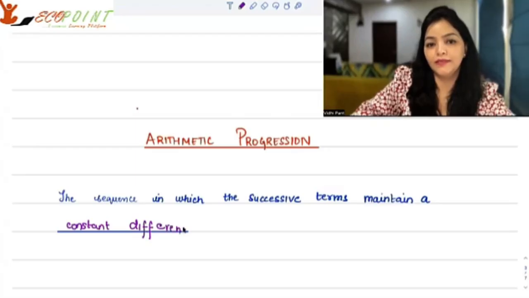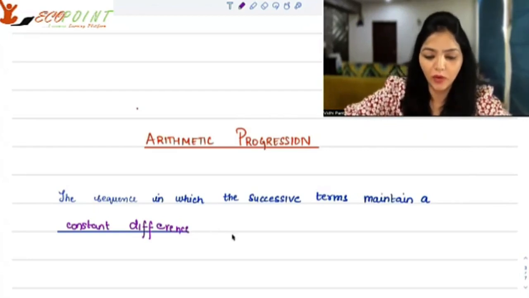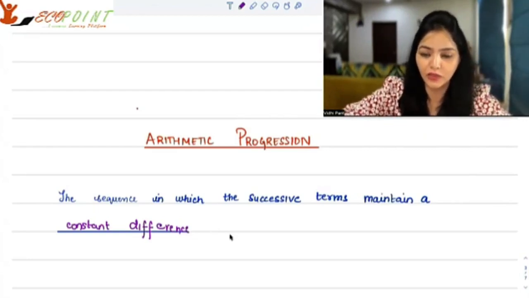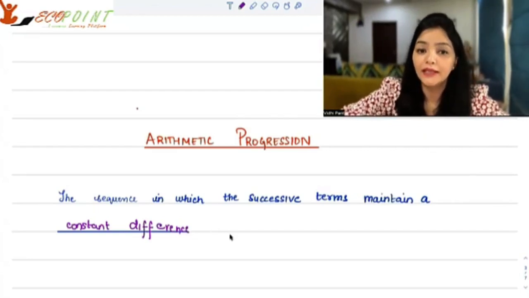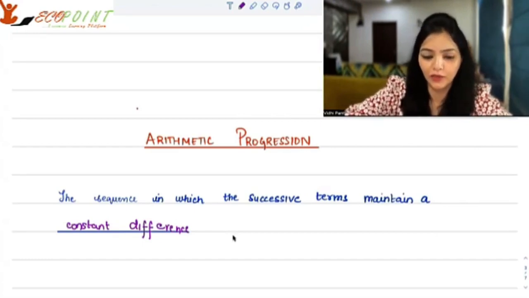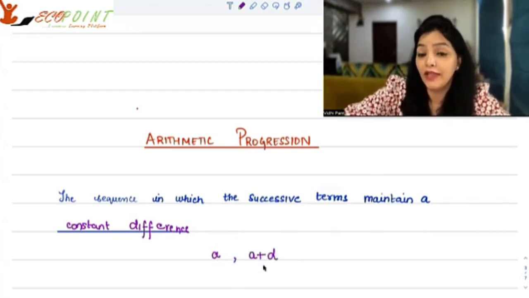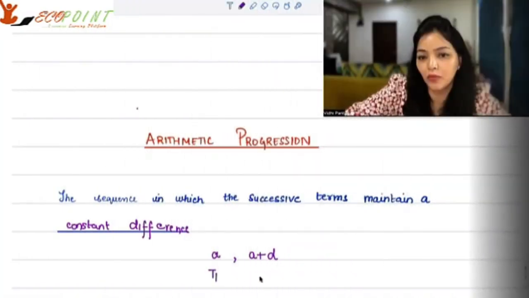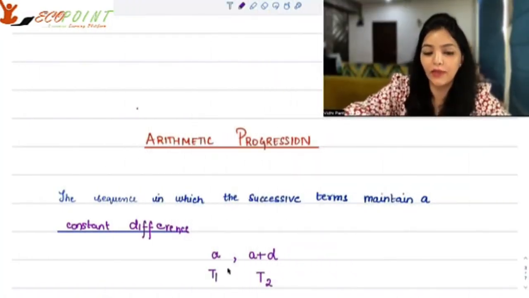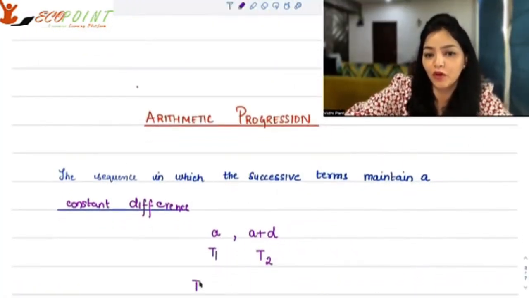So what does this mean? Let's figure that out. What this essentially means is that you have a common difference in every two terms that you take. Consider A, the first term is A. The second term, if I say, is A plus D. So what just happened? We have added D to A, and we got our second term, which basically means that this is my term 1, this is my term 2. And when I look into the difference of term 2 minus term 1, that's going to be D.